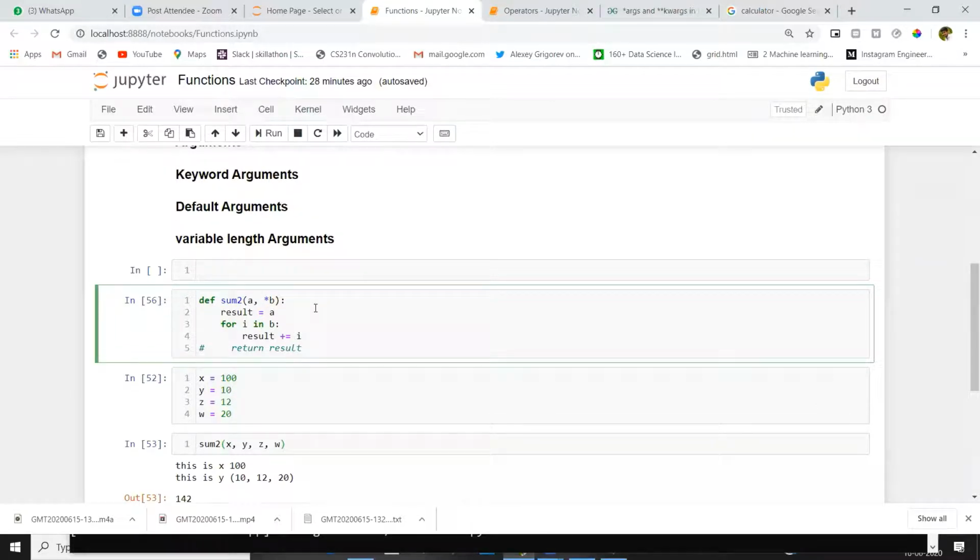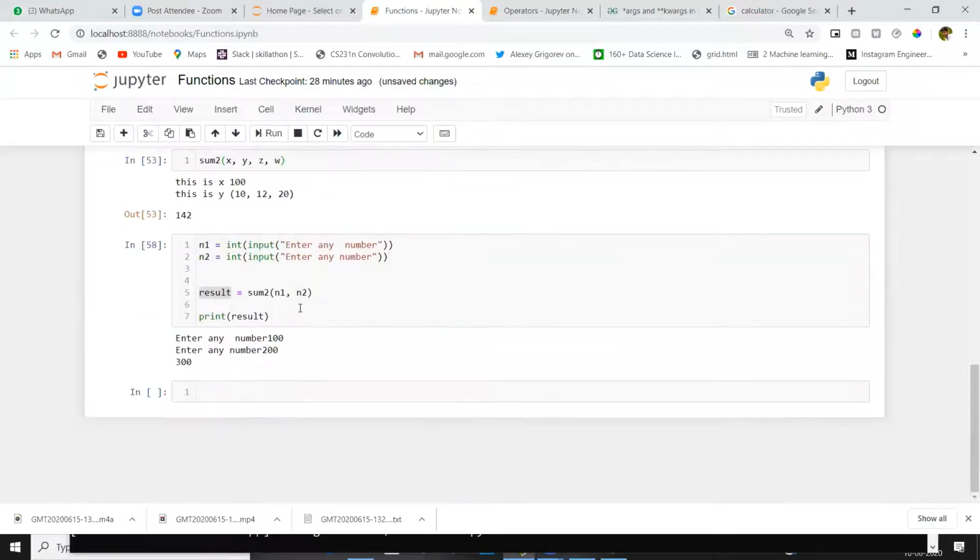Keyword arguments will give 2 star here. Leave this function. We will define a new function here. Suppose def person, just give name here.